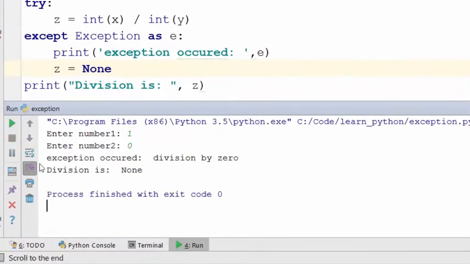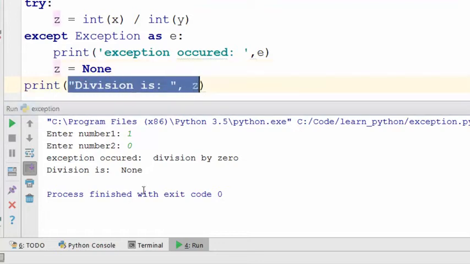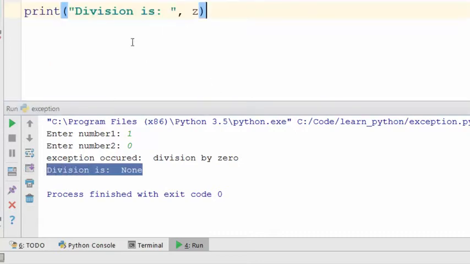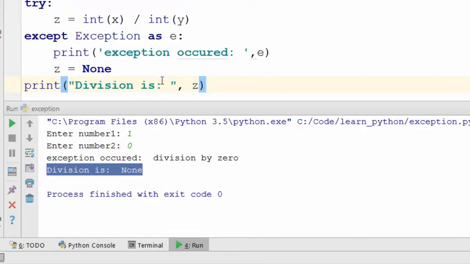When you do this, the interesting thing to notice is it executed the program without any crash. You did not see those red lines here. You are seeing division is whatever, right? So if you have, let's say, 100 lines of code written below this line, it will all get executed if you handle the exception this way.